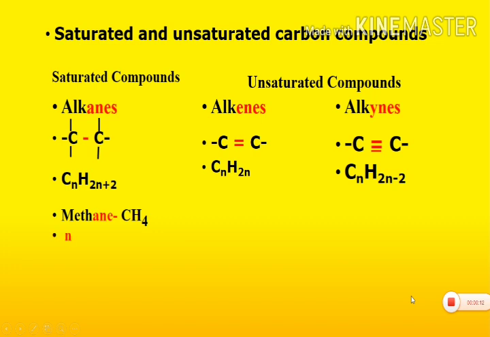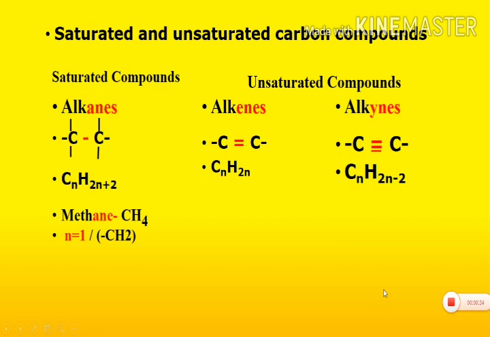If we substitute n is equal to 1 in general formula of alkanes, or if we go on adding CH2 to methane, you will get different compounds belonging to the class of alkanes.